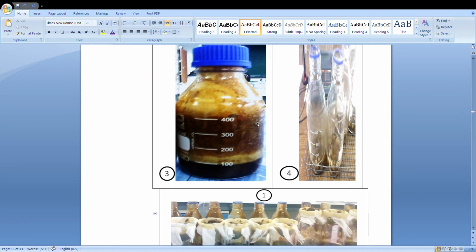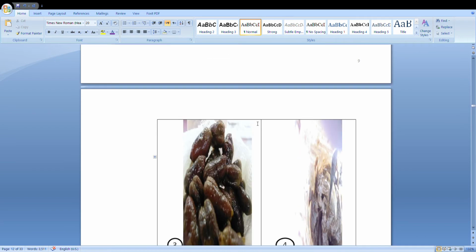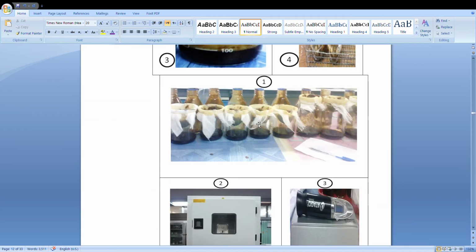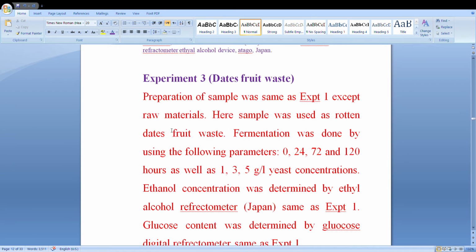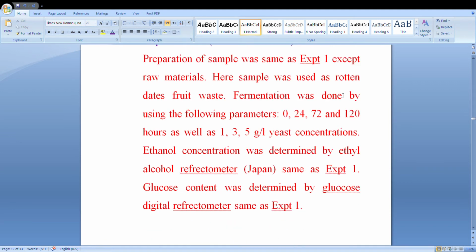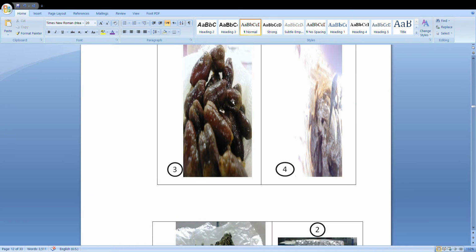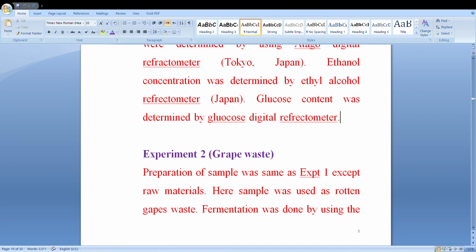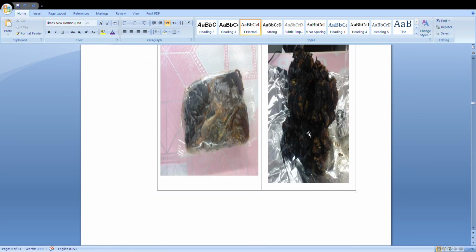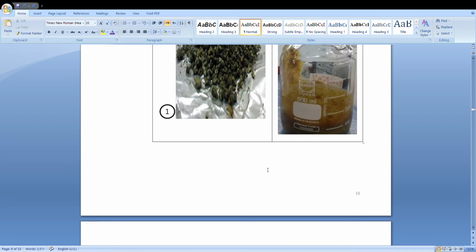Here we can see experiment 3, date fruit waste. Preparation of samples is the same as experiment 1, except for the raw materials. Here the samples used were rotten date fruit waste. Rotten dates, you can see here, rotten date fruit waste. This is rotten dates, and we used rotten dates in the experiment.